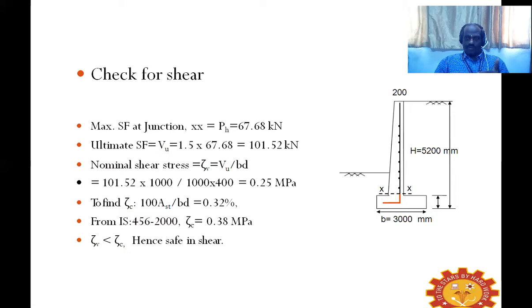We have to compare it with the calculated shear stress. That calculated shear stress should be less than the permissible shear stress given by the codal provision. If it is satisfied, then it is safe against shear.